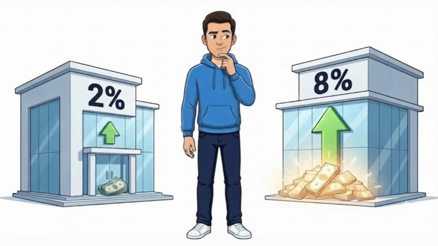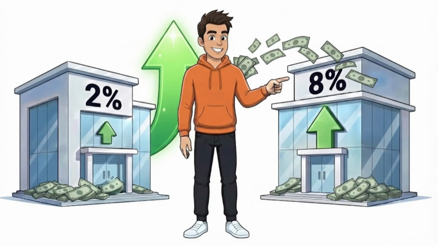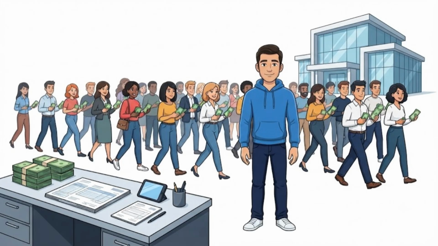You walk into two different banks. Both are safe. Both will look after your money. The only difference is one bank says we'll give you 2% every year. The other says we'll give you 8% every year. Which one would you choose? The second one, that's not even a difficult decision. Exactly, because everyone wants their money to grow.